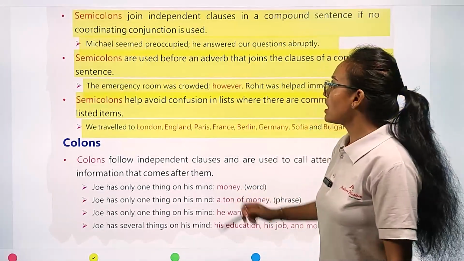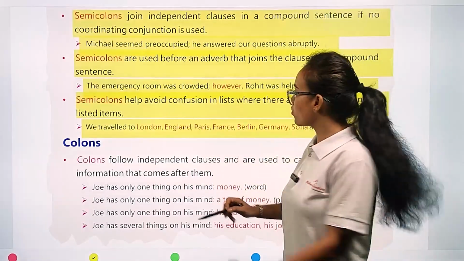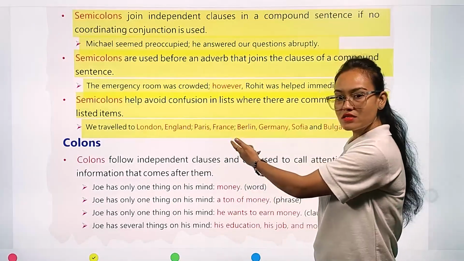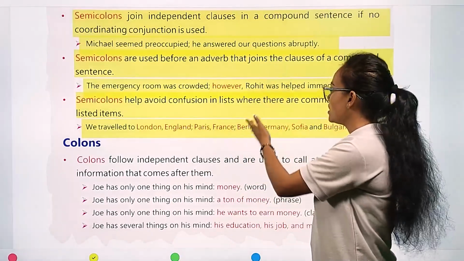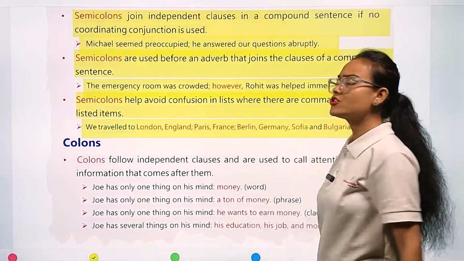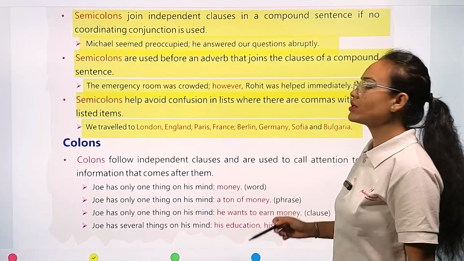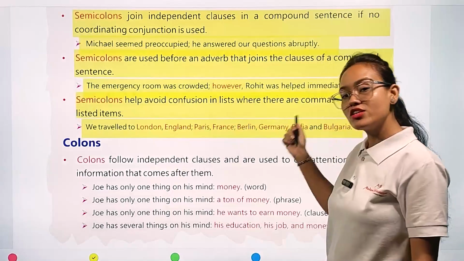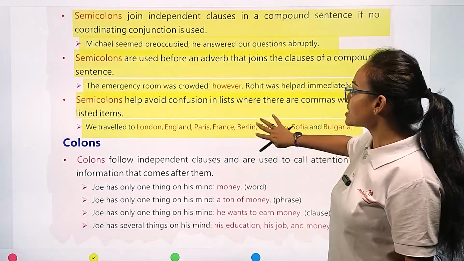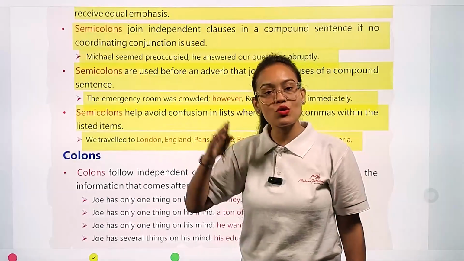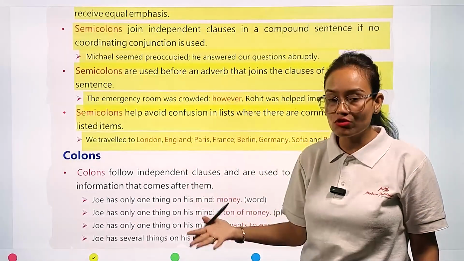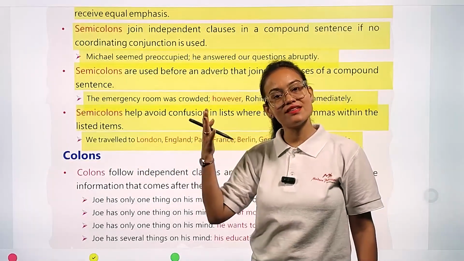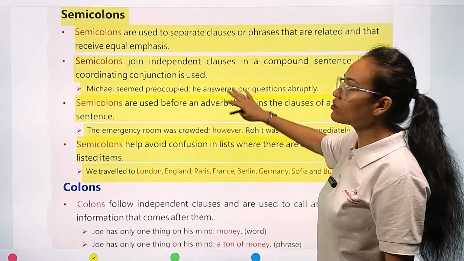London is the capital of England. One country is completed, that's why we are going to put a semicolon here. Paris is the capital of France, so France, semicolon. Berlin is the capital of Germany. Here also we are going to put a semicolon, then Sofia and Bulgaria, because here we are talking about two individual countries. So in this way, my dear student, you can see semicolons also help to avoid confusion when there are so many commas in our sentence. So this is all about the semicolon.